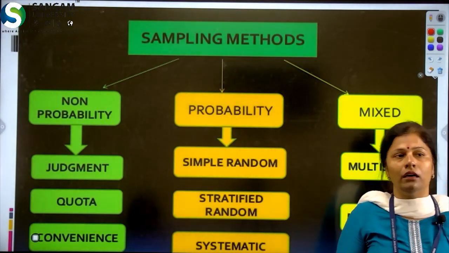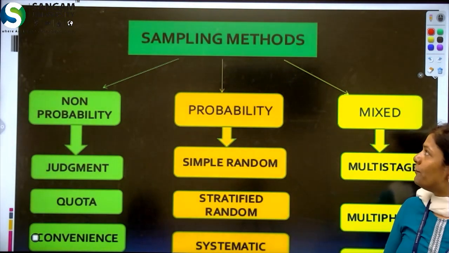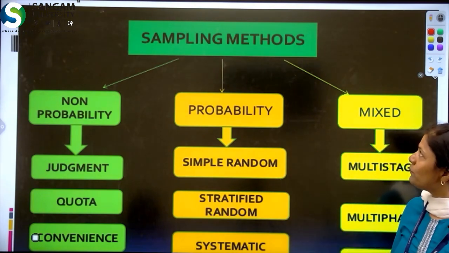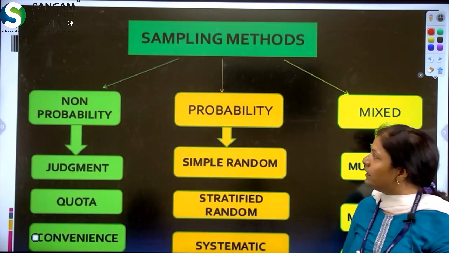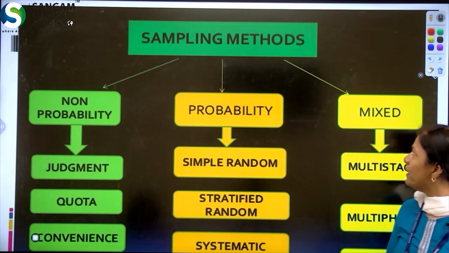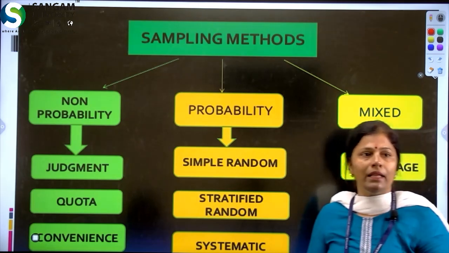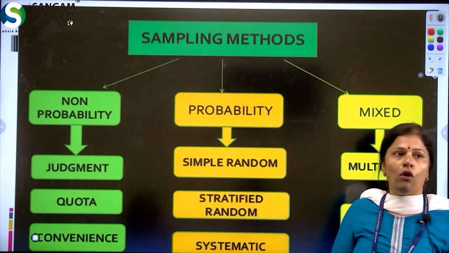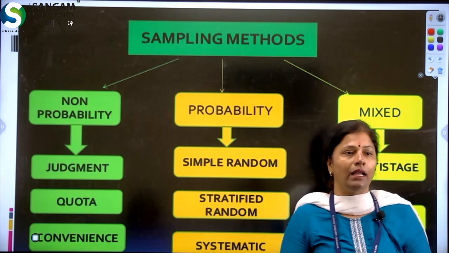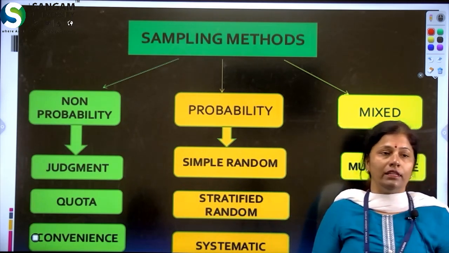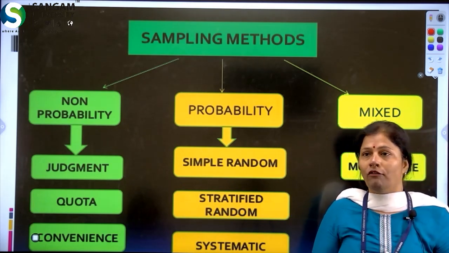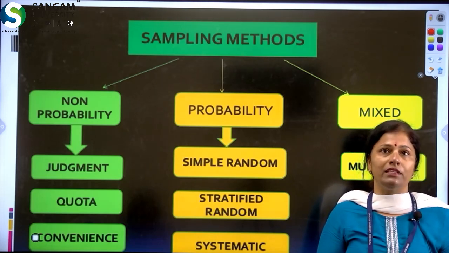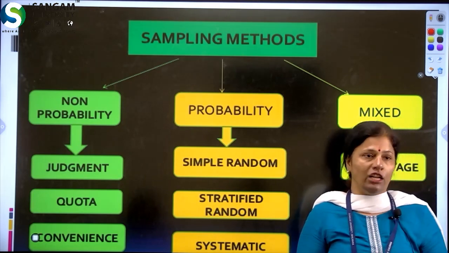Now the types of sampling methods and sampling techniques. There are basically three types of sampling methods: probability sampling, non-probability sampling, and mixed sampling methods. First we are going to discuss the non-probability sampling method. It is very important for the researcher to choose which sampling method is the best method for sample collection. So let's see.